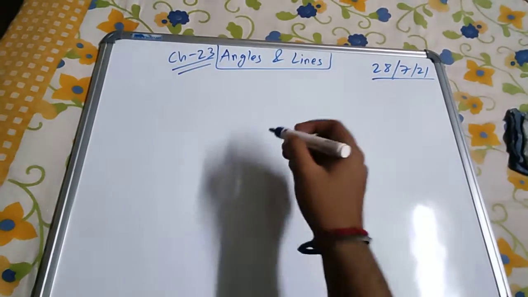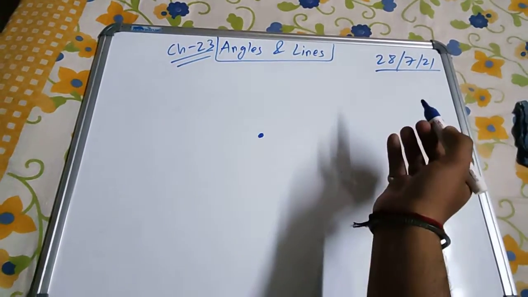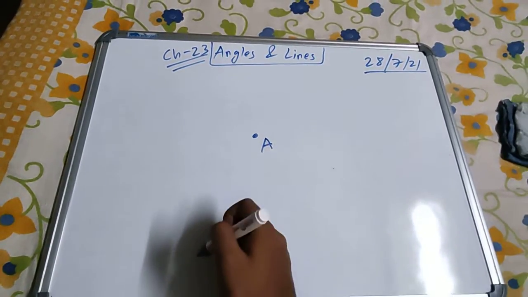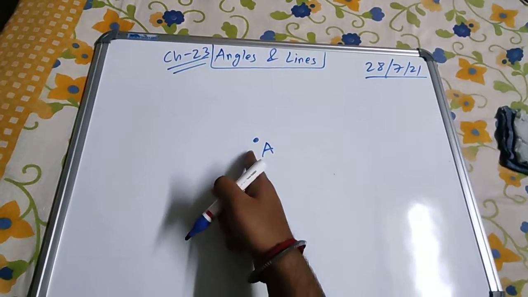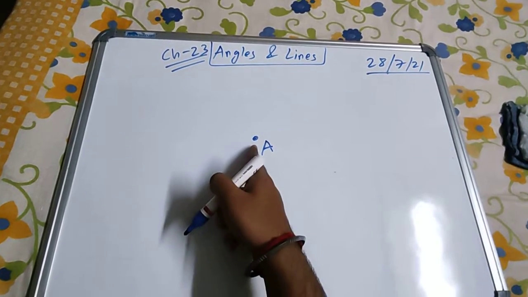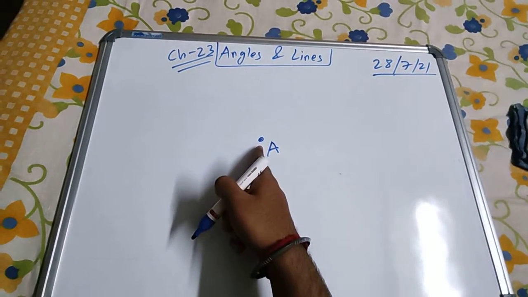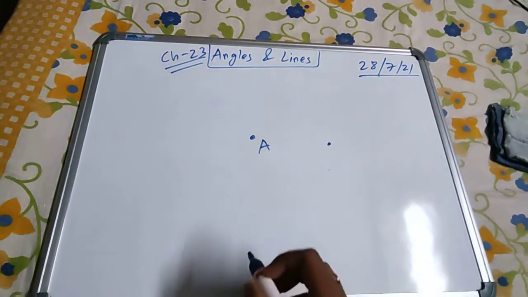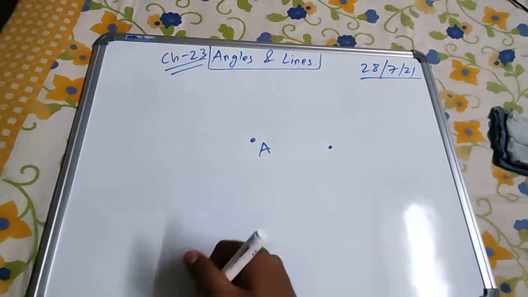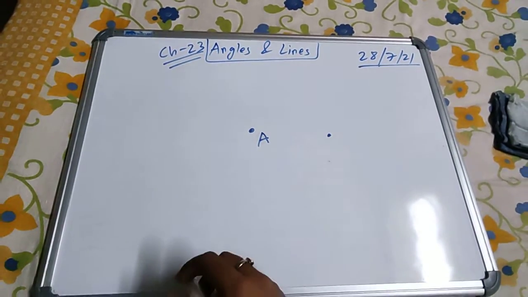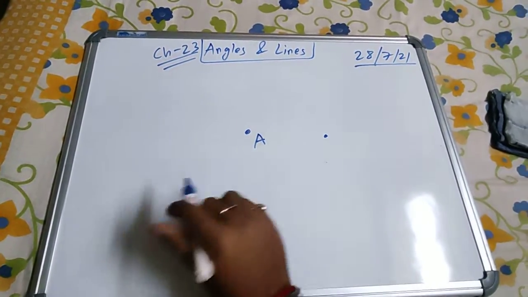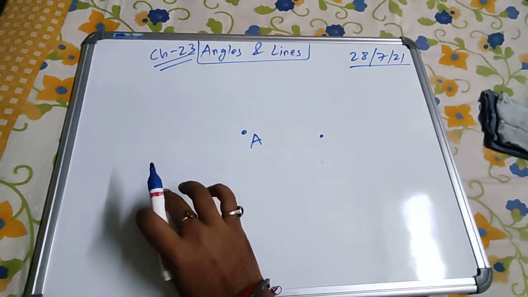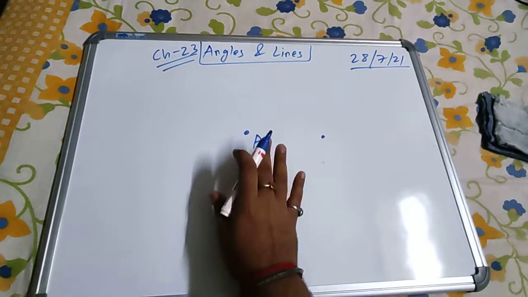The first term that you will come across is a point. Suppose this is a point named A. So what is a point? A point is a small dot which has no length. Can you measure the length of the point? No. A point is an unmeasurable substance. Neither the length nor the breadth, nothing can you measure about the point. It is just a point on a surface.